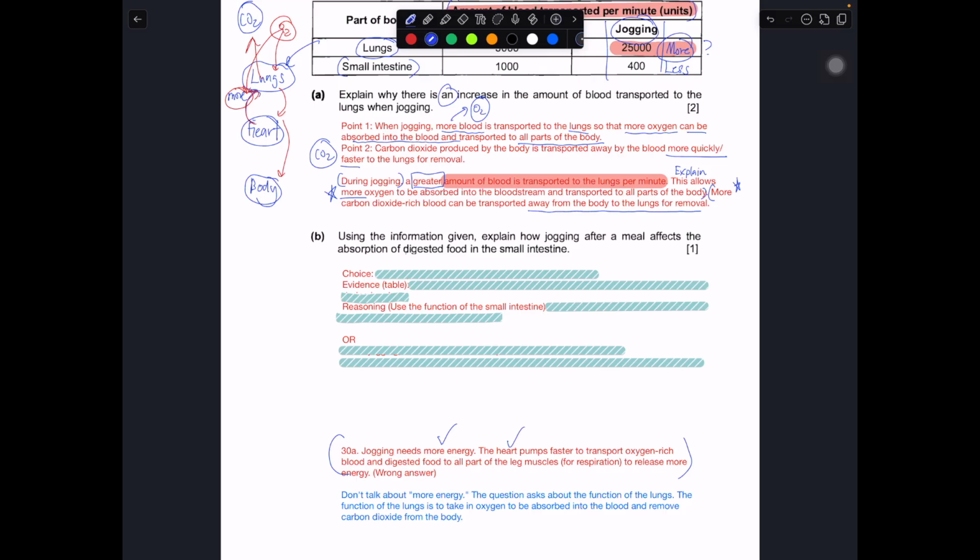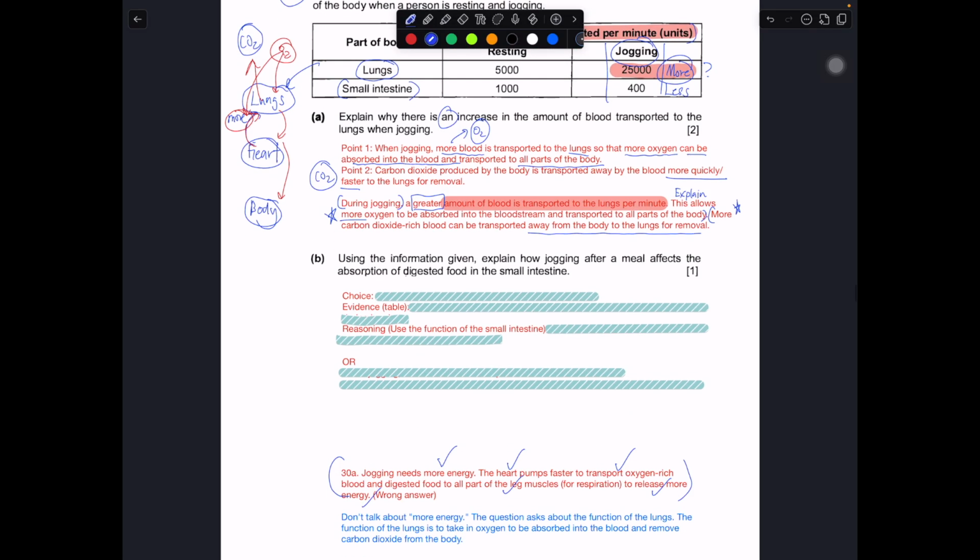So the heart pumps faster to transport more oxygen-rich blood and digested food to all parts of the leg muscles to release more energy. Straight away, this is the wrong answer because you don't answer the question. Because the question, right, is not talking about the heart. It's not talking about the leg muscles, or the other parts of the body.